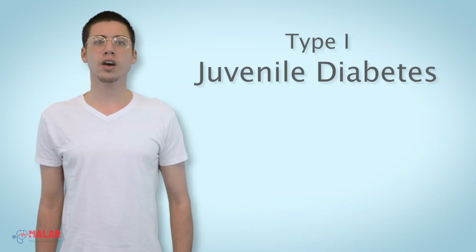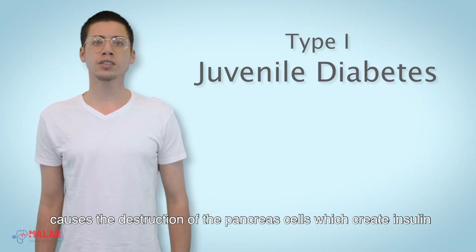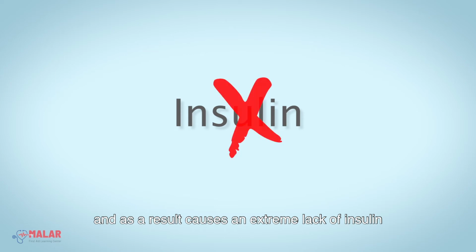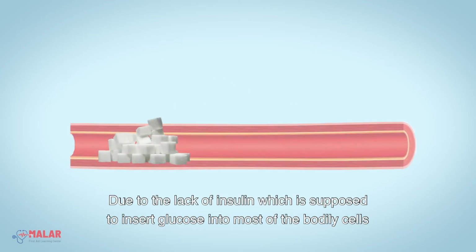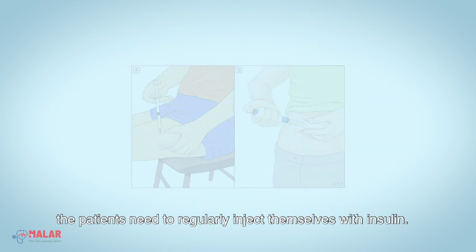Type 1, juvenile diabetes, common among young people, causes the destruction of the pancreas cells which create the insulin, and as a result causes an extreme lack of insulin. Due to the lack of insulin, which is supposed to insert the glucose into most of the bodily cells, the patient needs to regularly inject themselves with insulin.